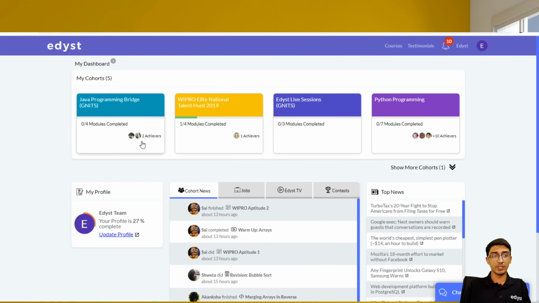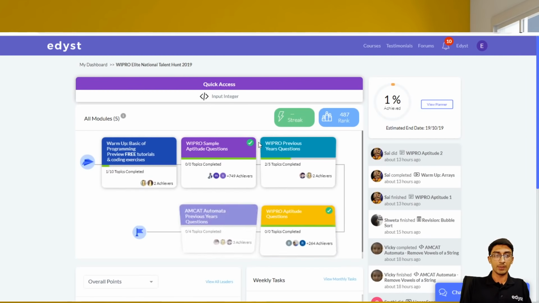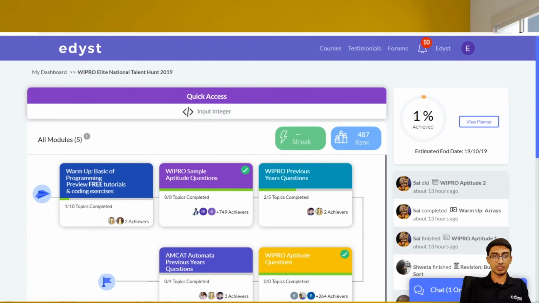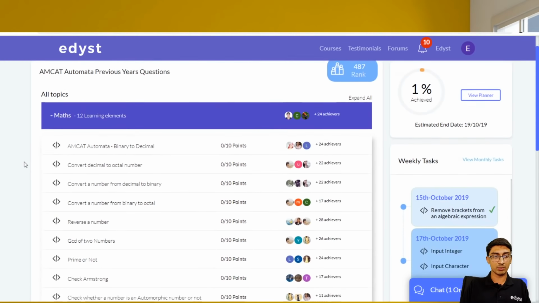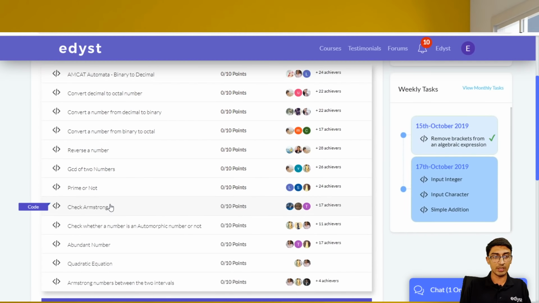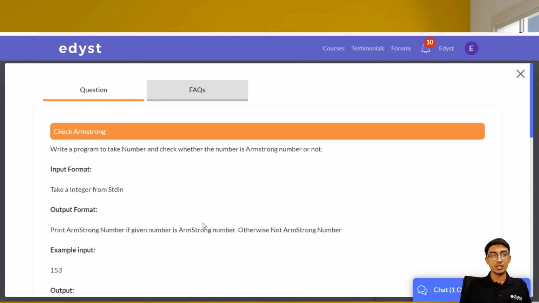So let's look at the first coding question that we are going to see today, and let me just go into Wipro Elite. Yeah, so let me look at one of the first coding questions that we're going to do today, and that coding question is checking for Armstrong number. So let me just open that up. This is a maths question, and there are many maths questions to do, but I'll pick up this one, which is called checking the Armstrong number.